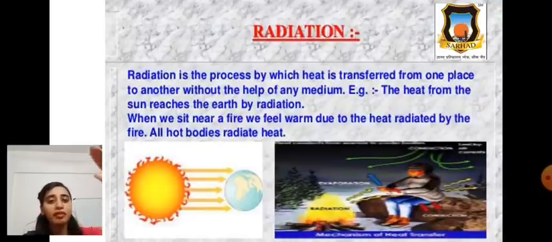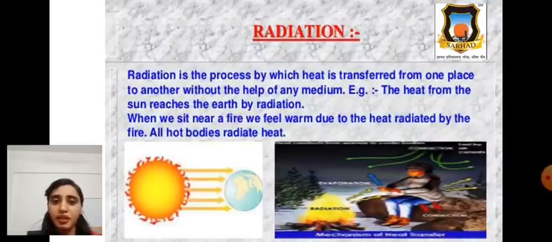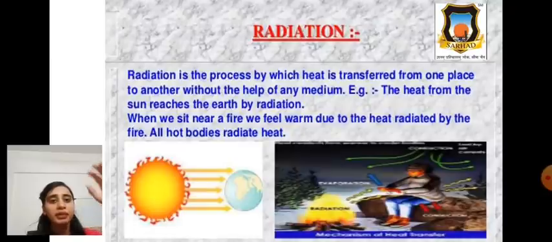Heat from the sun reaches the earth by radiation. No medium is there. When we sit near a fire, we feel warm due to heat radiation by the fire.